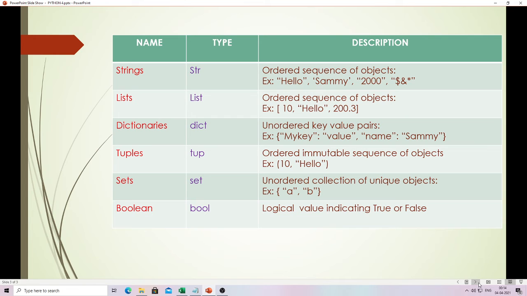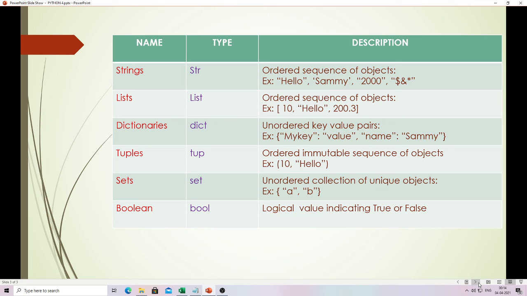Okay, jump to the next one, which is tuple. The data type of tuple is tup, and these are ordered immutable sequences of objects. These are similar to lists, but there is a big difference, that is immutability. Immutability means that we can't change the order, and tuples are written in round brackets, while lists are written in square brackets.